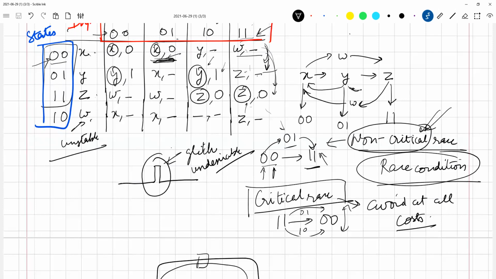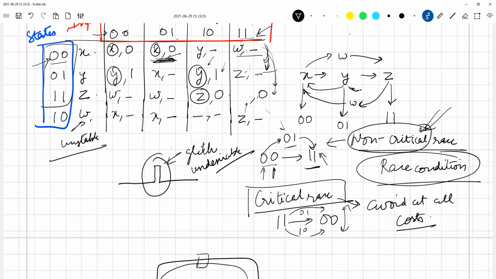If let us say we did not have a stable state over here, I'm drawing a hypothetical scenario here. If I had W here, then what would happen? It will keep on oscillating between these two, which is not really desirable. For a particular input, we want our circuit to become stable, unless we are designing a circuit which keeps on oscillating between two states.